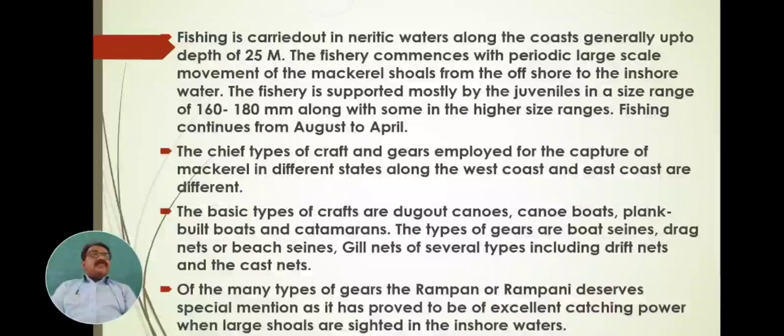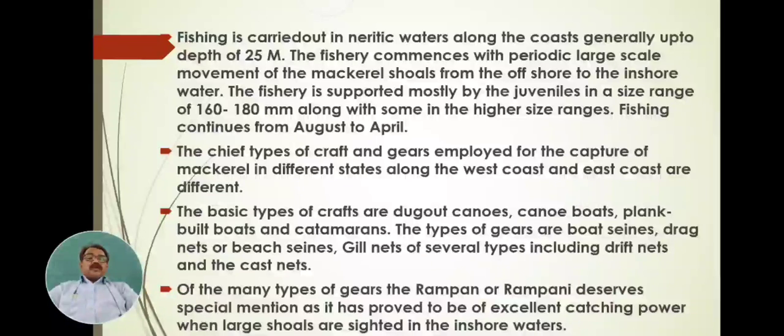And the craft and boats used in West Bengal, Tamil Nadu and Orissa are also different. State to state, their names and their utilization vary from place to place.